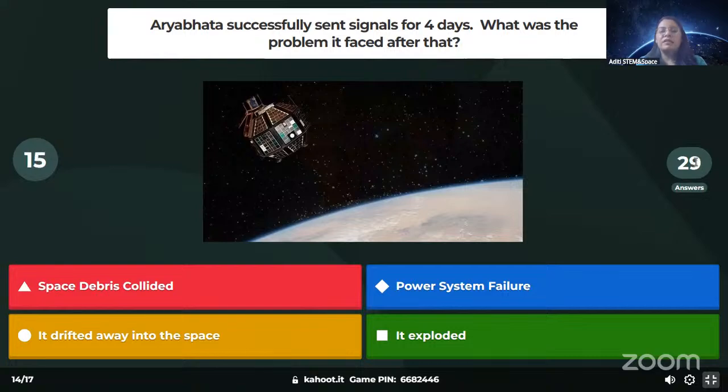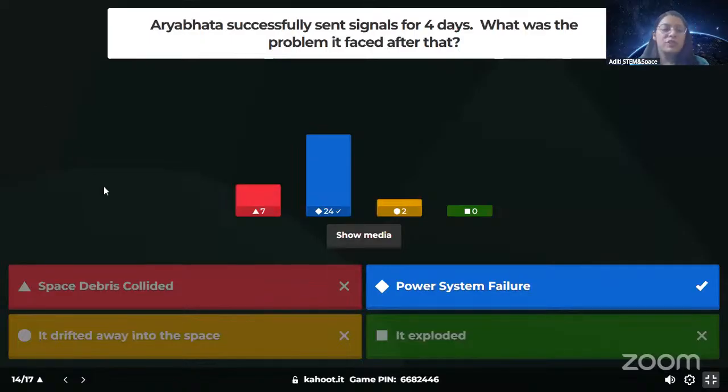So 28 of you have answered. You have 15 seconds. Okay, almost 5 seconds left. Okay, 24 of you are absolutely correct. There was not as much space debris at that time as there is right now. But at that time, what happened was a power failure. So a complete shutdown happened. ISRO eventually had to stop the experiments and everything. And Aryabhat was not able to send the signal at all. So a power failure led to Aryabhat stopping work after 4 days.